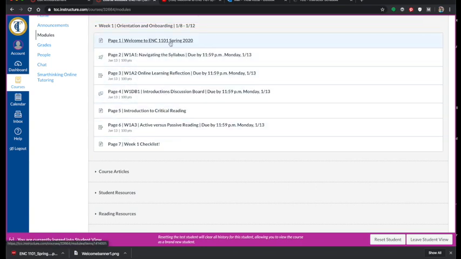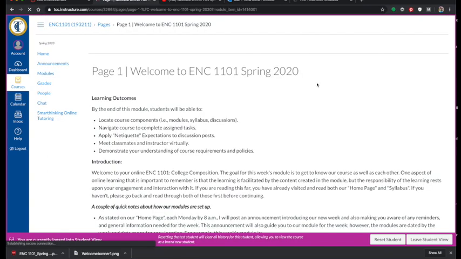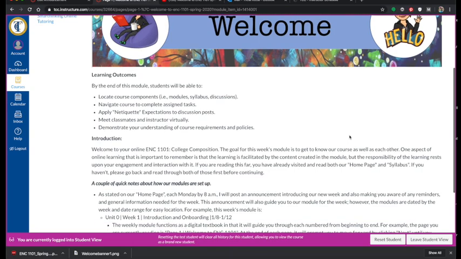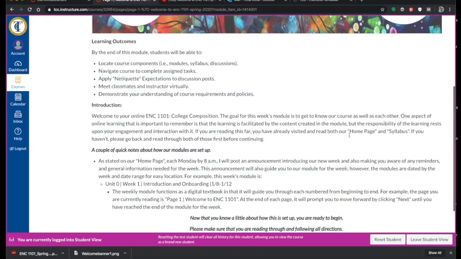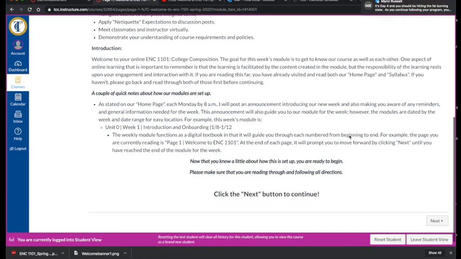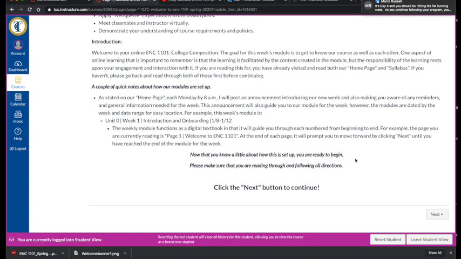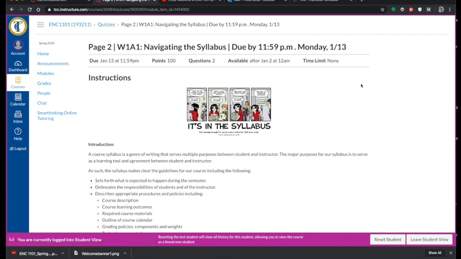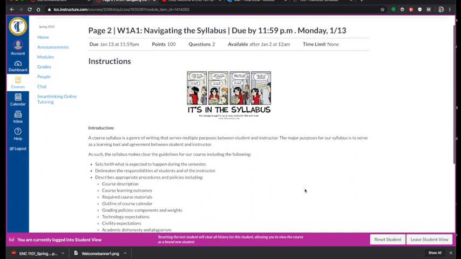So I will go ahead and click on that page 1. And as you encounter it, what you would do is you would read through this particular page, and then it's going to prompt you on what you do next. So click Next. Now we're at a page where I see a due date, which means that there is some kind of assignment that we're going to need to do.